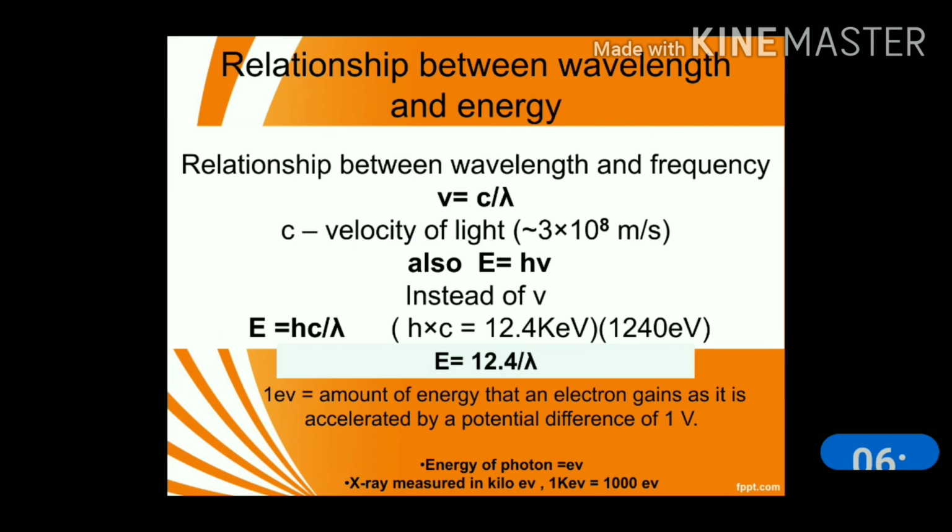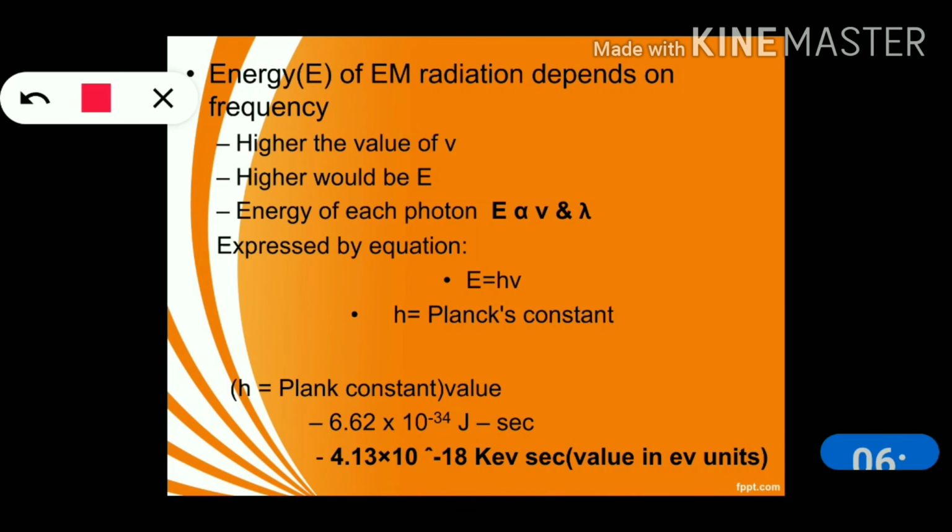So the energy of electromagnetic radiation depends on the frequency. Higher the frequency, higher would be the energy. The energy of each photon is directly proportional to frequency and inversely proportional to wavelength. Okay, so how is it inversely proportional? If the wavelength is small, then your frequency will be high and energy will also be high.